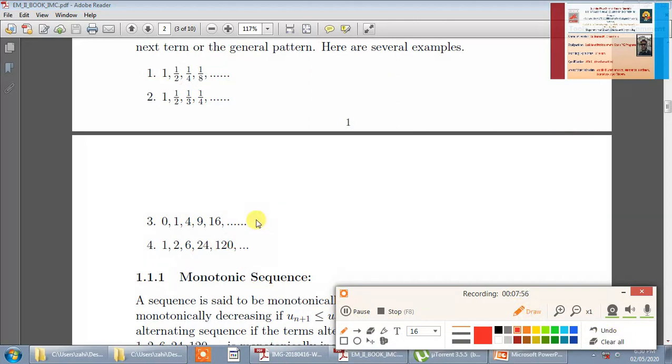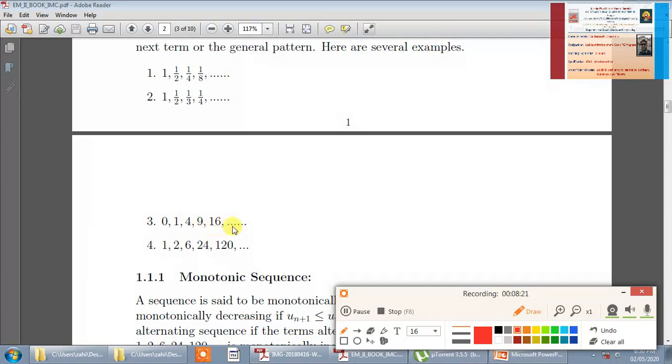So this sequence is nothing but, the first term is 0, the second term is 1, that is n equal to 2 it becomes 1. So here we have n raised to 2 minus 1.